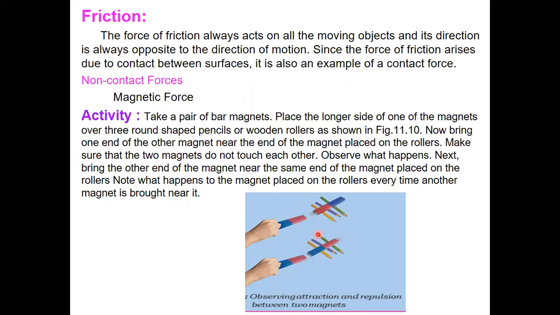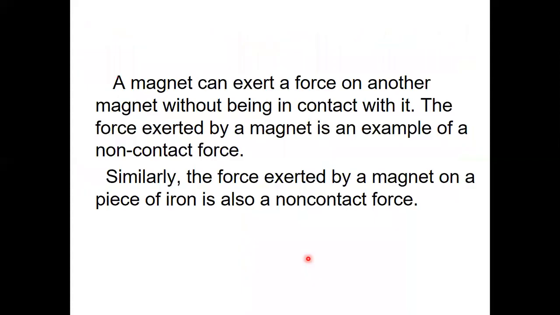See children, here these are the like poles. They repel each other. And here these are the unlike poles. They are not in contact, and also they are attracting each other. Here the magnetic force is acting.